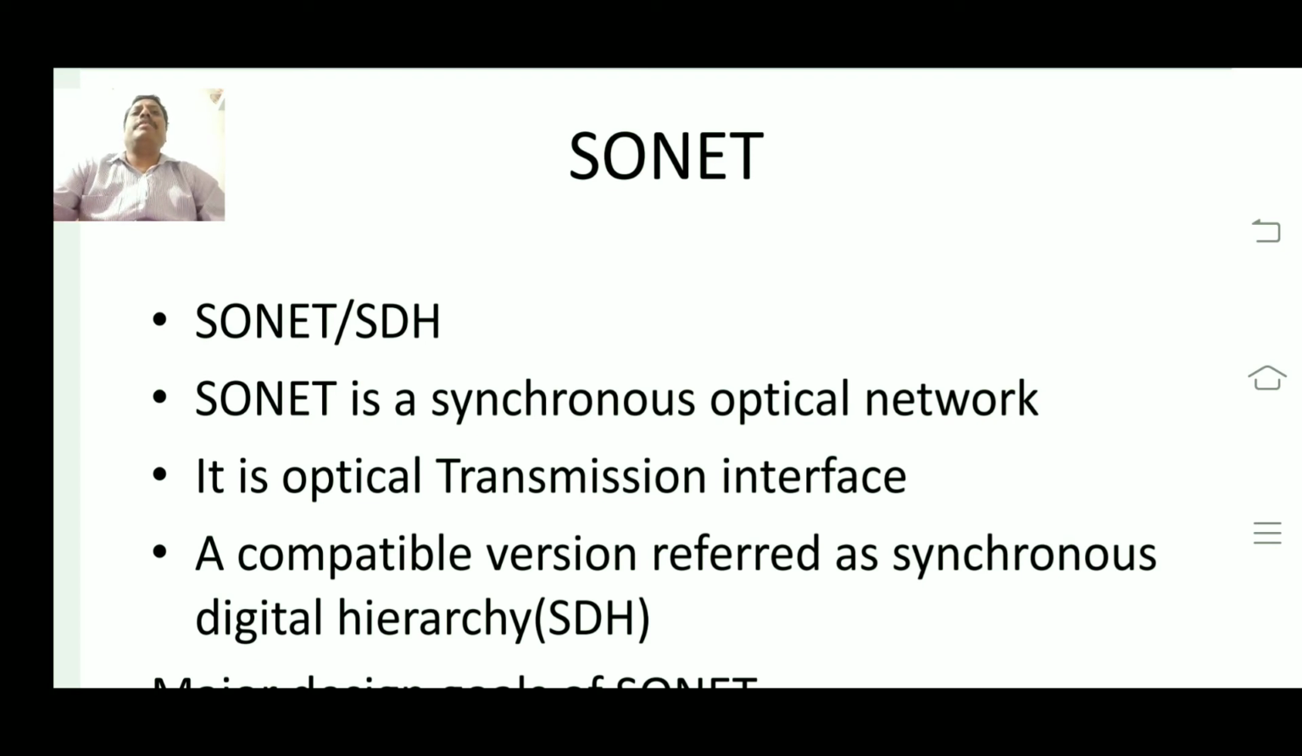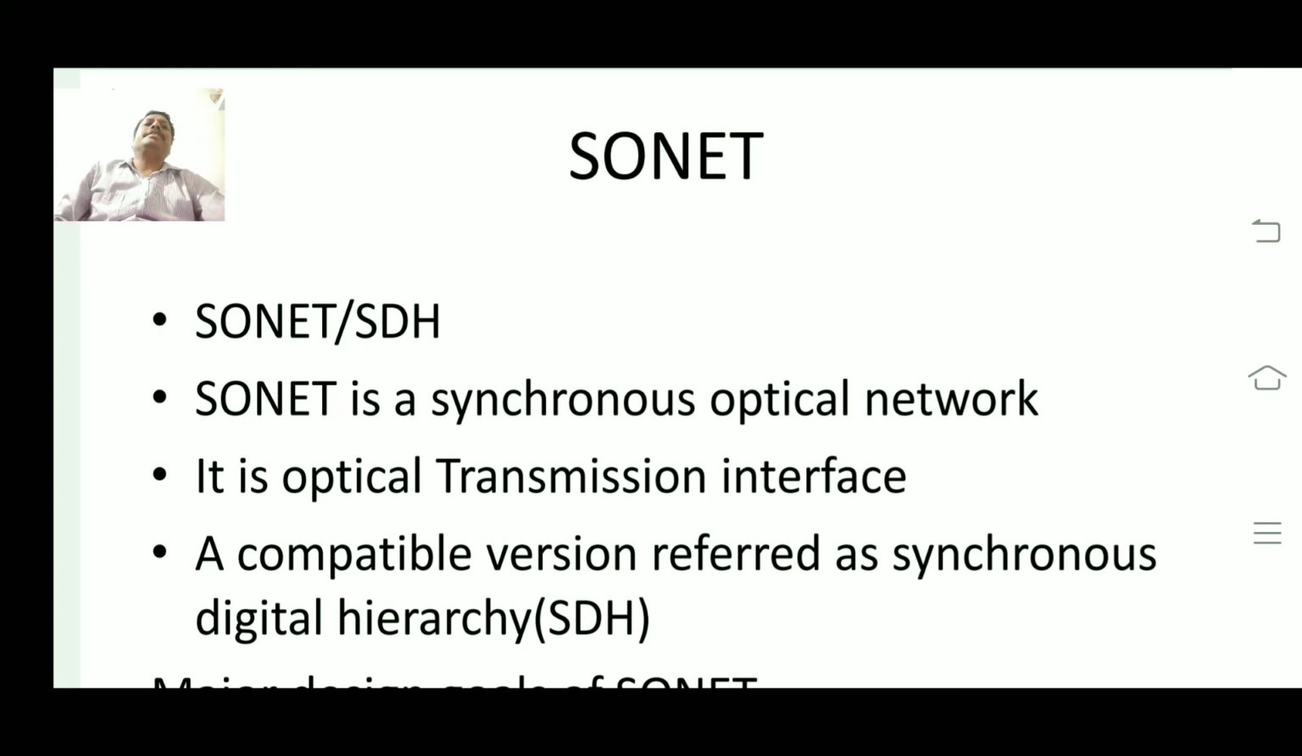To make them compatible, SONET is a system. It is not a physical device. It is a design structure. SONET has been given a digital design structure for the optical network, so that different incompatible systems can be combined and made compatible. It was standardized so that everyone follows the same standard.